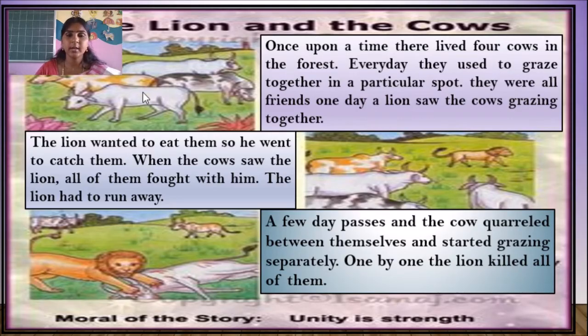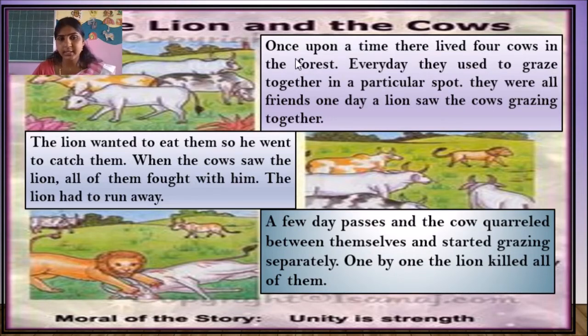And look here, I have given an example for you. Here 3 pictures are given in this slide. Here all the cows were grazing, right? And the lion is there and the cows are also there. So the title is The Lion and the Cows. Only one lion is there, many cows are there, so cows are in plural. The Lion and the Cows.